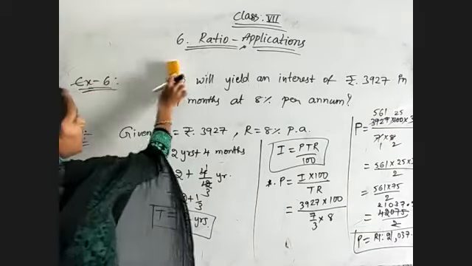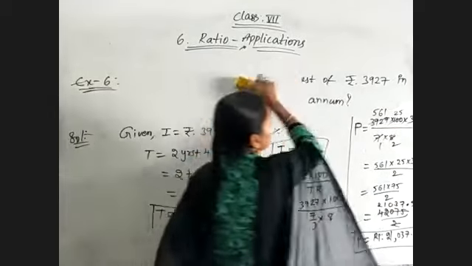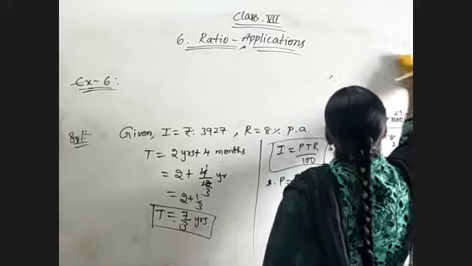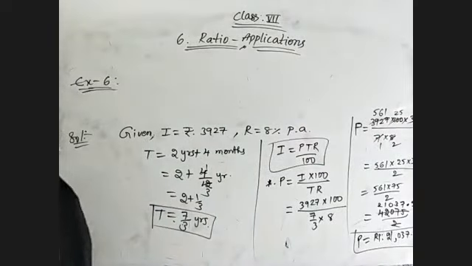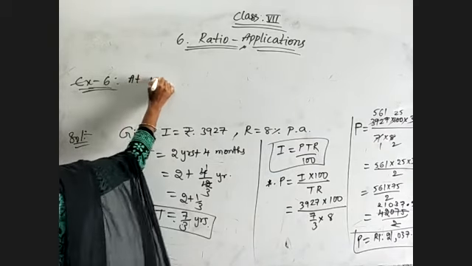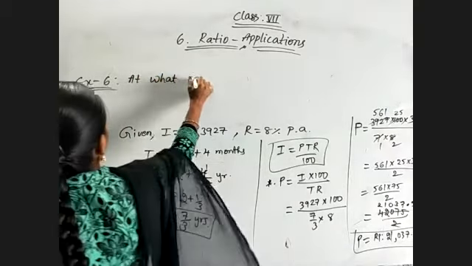Okay, now coming to the next example. At what rate per annum? So at what rate they are asking? Rate we need to find.